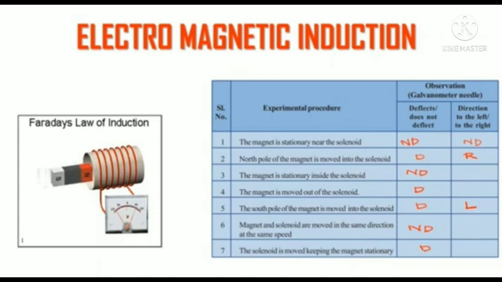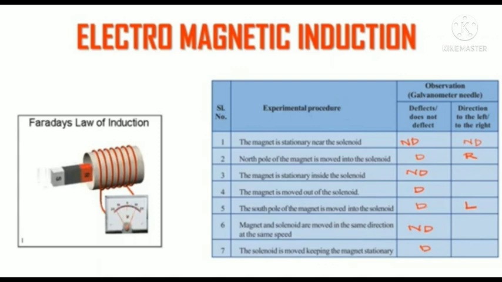In the sixth case, the magnet and solenoid are moved in the same direction at the same speed. At that time we can notice that there is no deflection. In the seventh case, the solenoid is moved, keeping the magnet stationary. At that time also there is a movement, so there is a deflection.